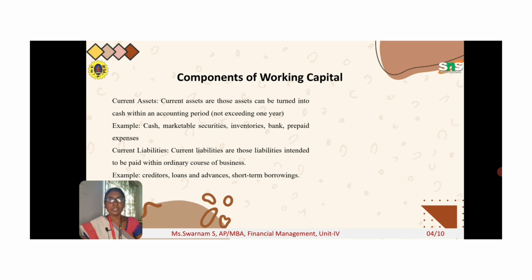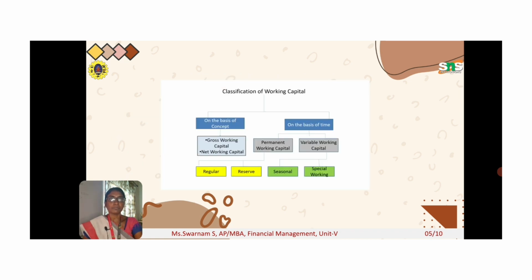Current liabilities are the liabilities which are intended to be paid within a year. That is what is called a current liability. It is a short term liability which is to be paid within a particular course of business. Examples of current liability: loans, short term borrowings, creditors. So when we talk about the components, we can classify them into two: one is current asset and the other is current liability.